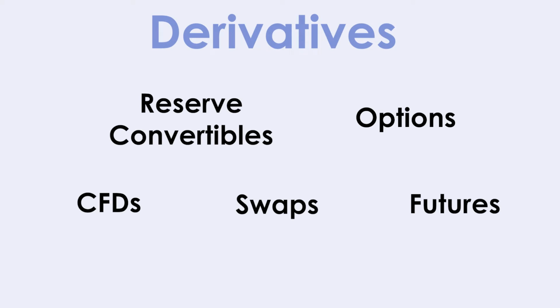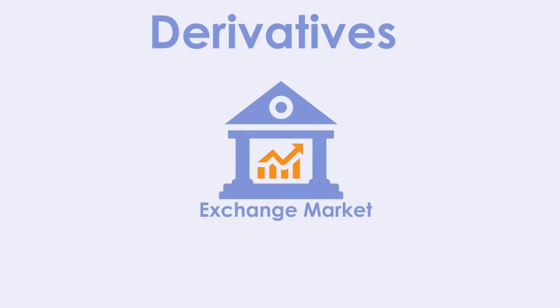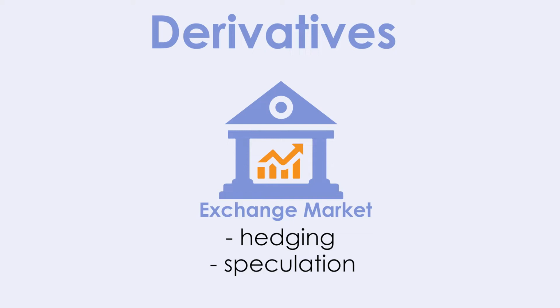Most derivatives are traded OTC, which means over the counter. However, many derivatives can also be traded on a trading exchange, the so-called exchange-traded derivatives. Derivatives are used both for hedging and speculation. So are they now the devil's work or a blessing for the economy? Let's postpone that question for now and look at how derivatives work.